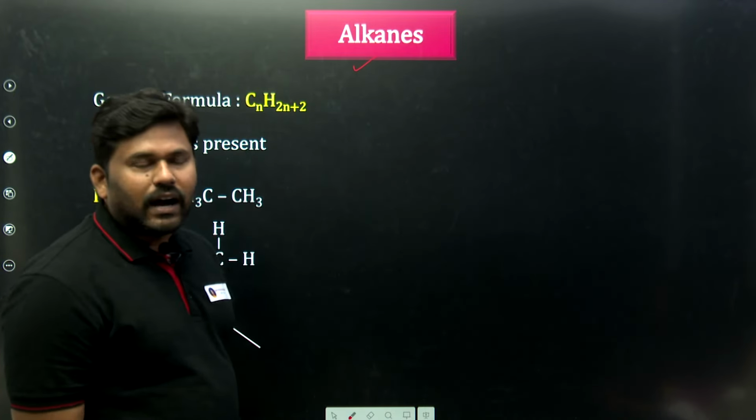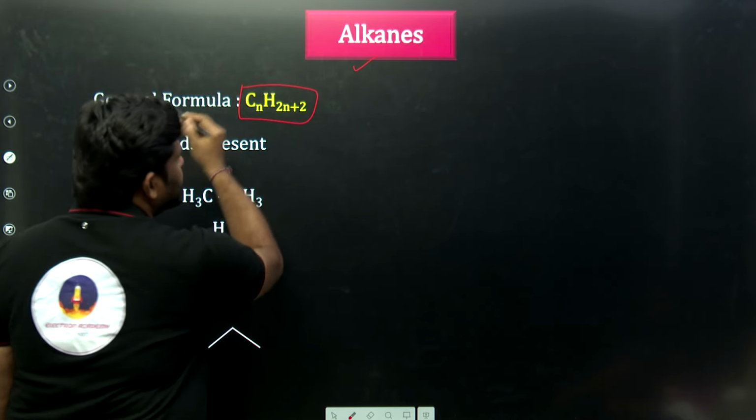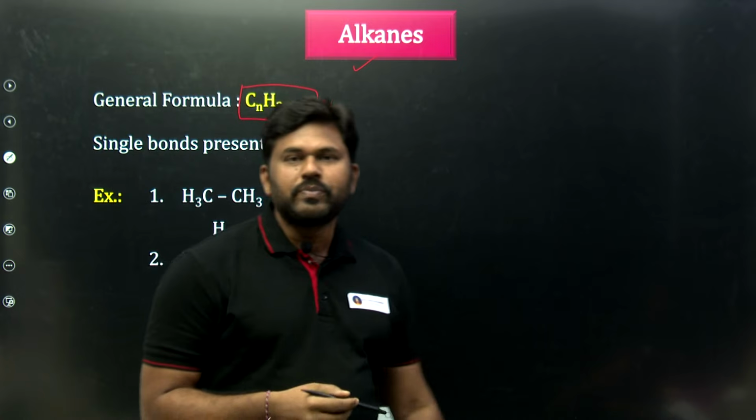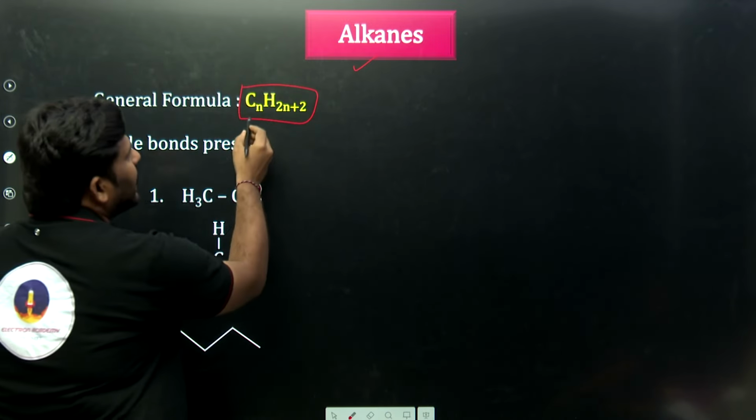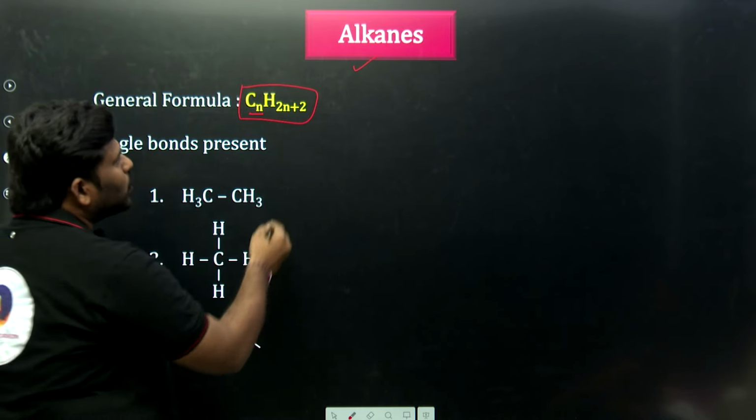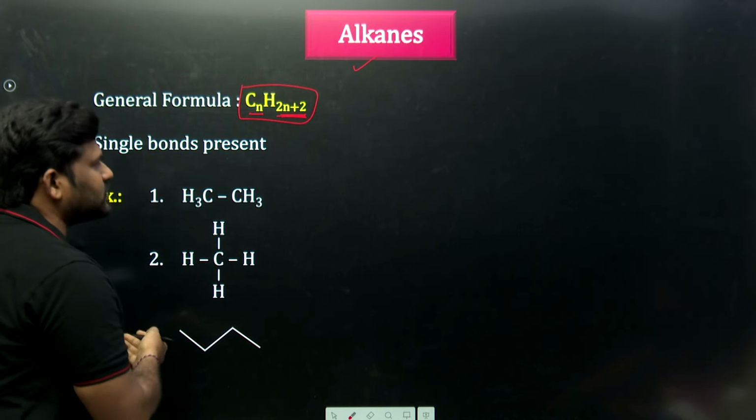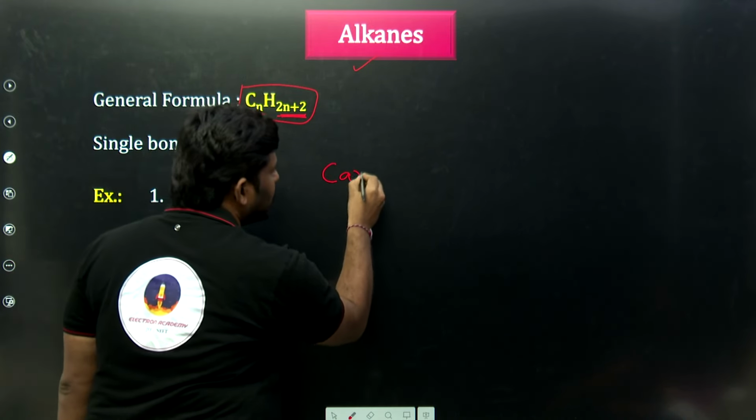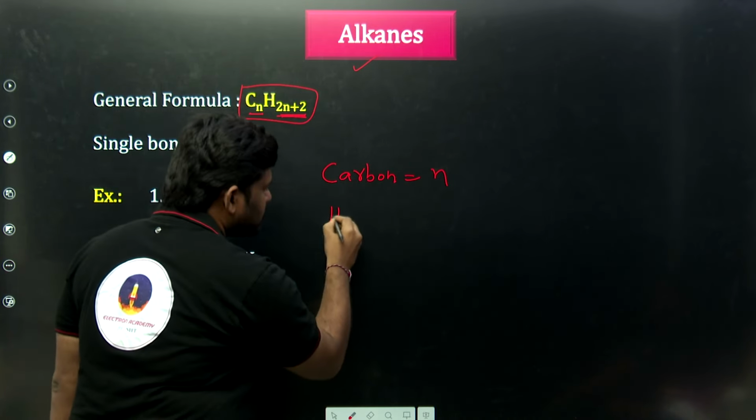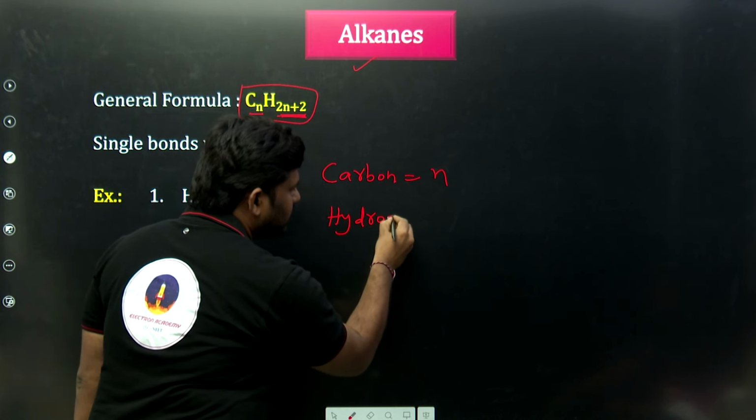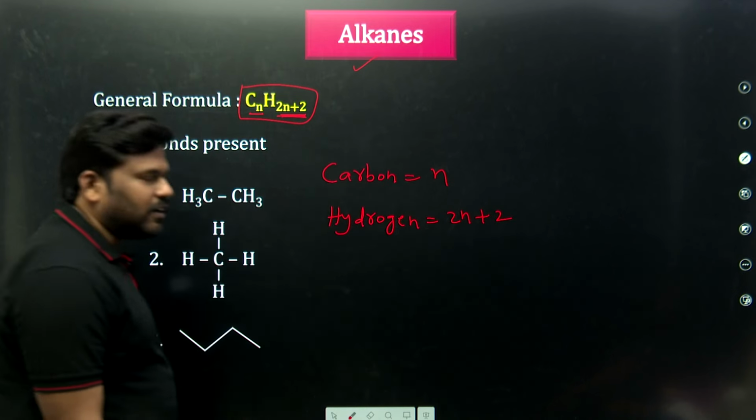What is meant by alkane? The general formula for alkane is CnH2n+2. C means carbon element, H means hydrogen element. It means n number of carbons are there, and 2n+2 hydrogens: 2 times the number of carbons plus 2. How many carbon atoms do we have here? Carbon atoms are n. How many hydrogen atoms? 2n+2 hydrogens.